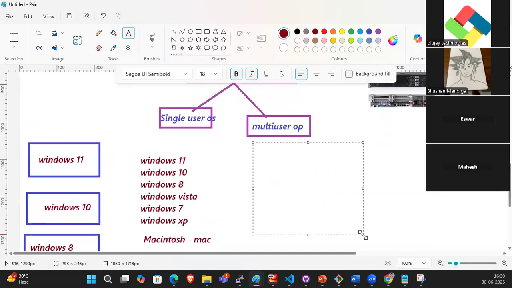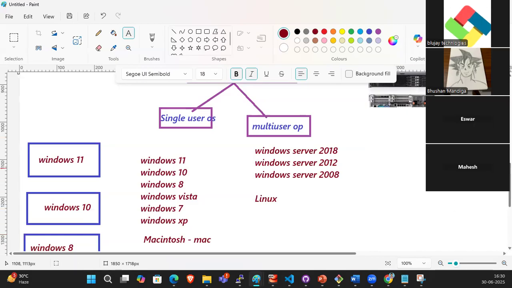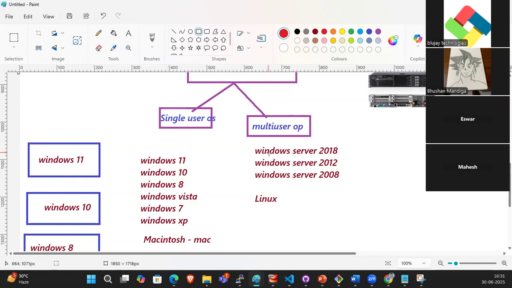So what are the types of OSs, guys? Windows Server 2018, Windows Server 2012, Windows Server 2008. Okay. So Linux is popular for multi-user operating systems.